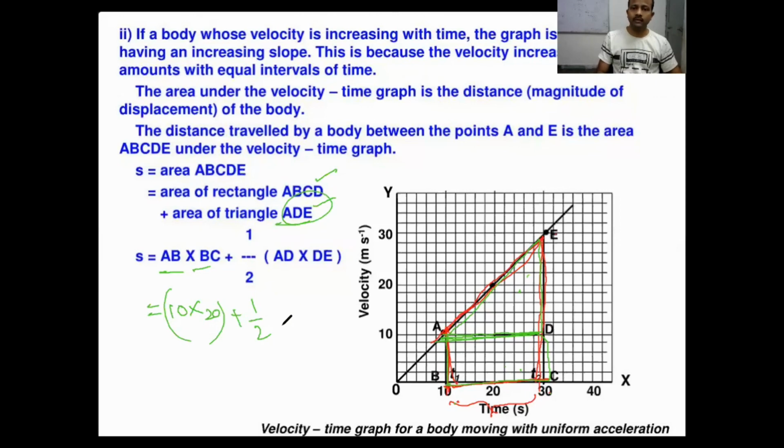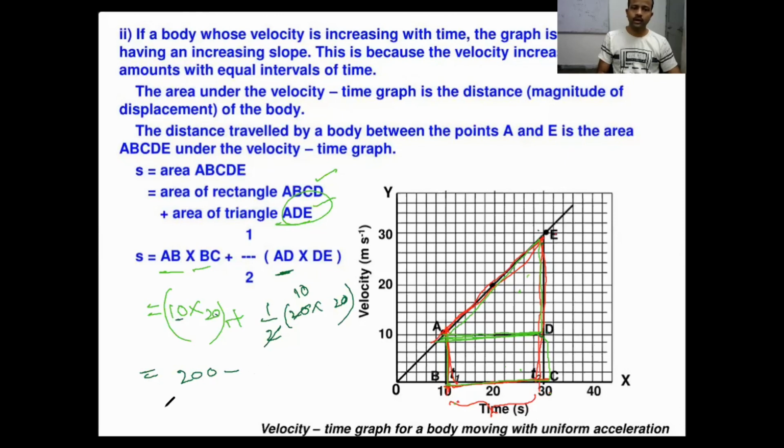What is the area of the triangle? Half into base into height. Half into AD into D. The AD value is again the 10 to 30 gap, that is 20 only. And D increases from 10 to 30, so this will also give you 20. Half into 20 into 20 is 200, right? So 10 into 20 is 200.